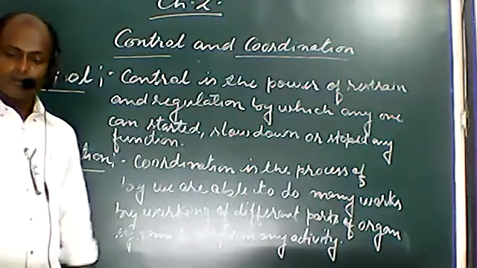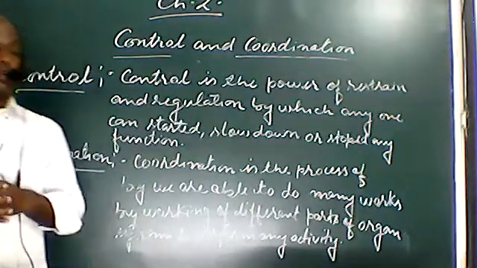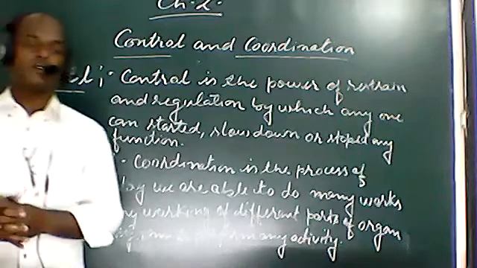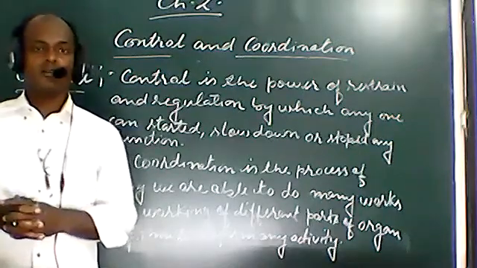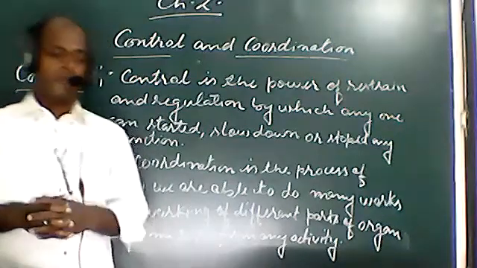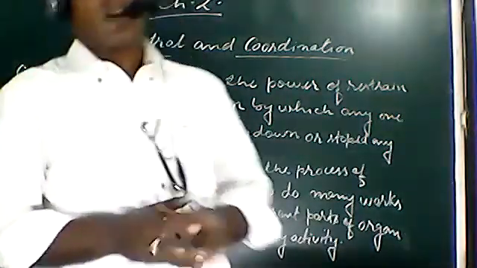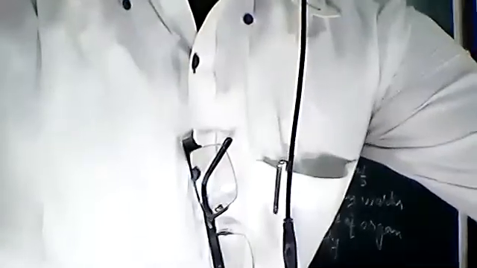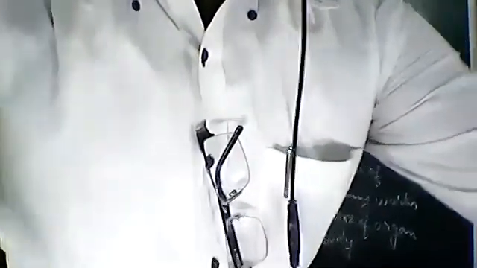Students, in class 10th, in the first chapter, we discussed the life processes, in which we discussed how different systems are performed by our body, due to which we can say that things are living.